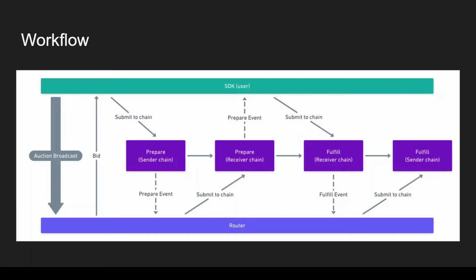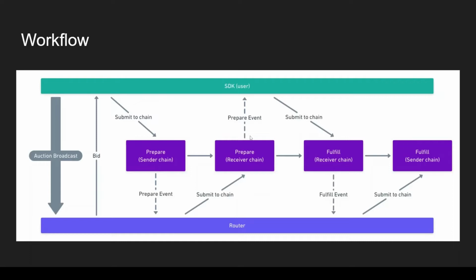The router would then communicate with the user, submitting a bid to the user front end, where the user can accept the price that is offered by the router and then submit an on-chain transaction. The transaction then leads to an event which is observed by the router through a subgraph, which once confirmed would then submit the router's transaction to the receiver chain.